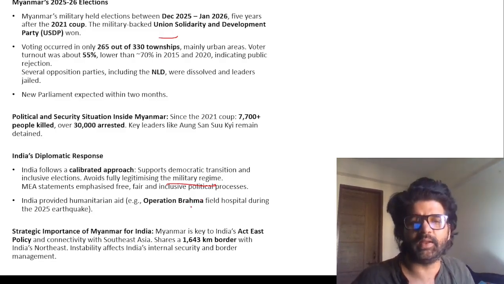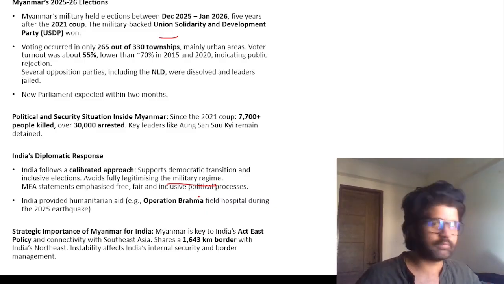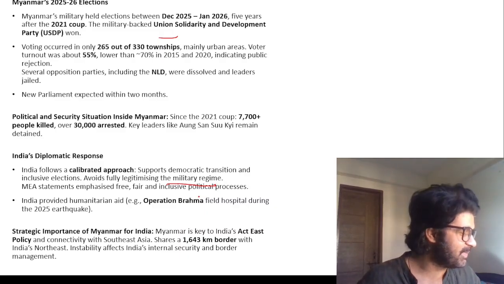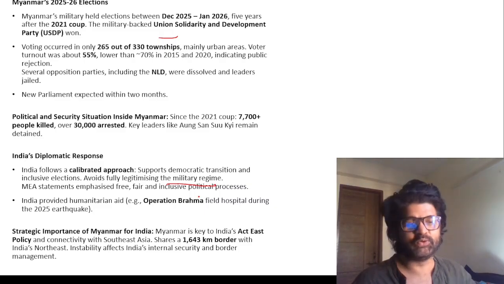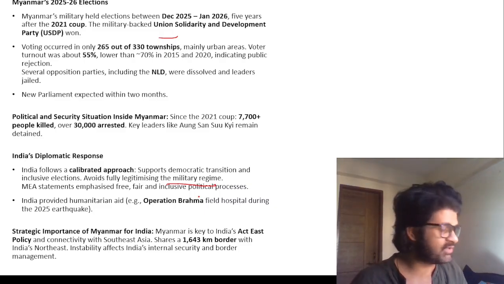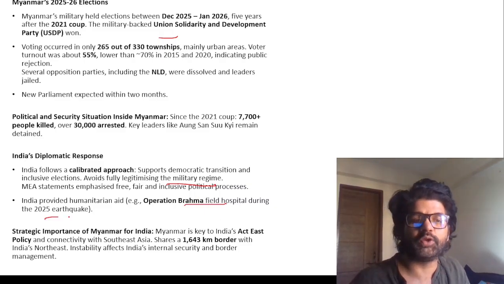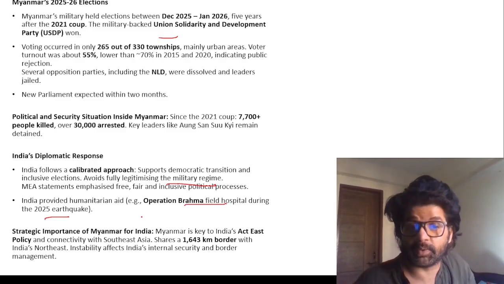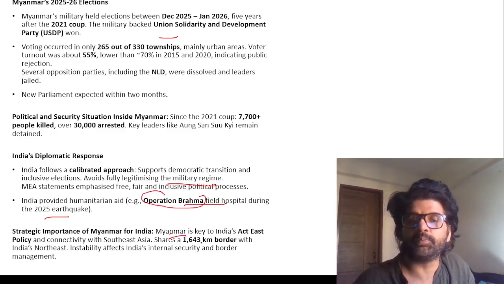We're trying to maintain a balance, just like we are doing in Afghanistan. We don't like the current government in Afghanistan, the Taliban people, but we are trying to do whatever we can. We did stuff. You see, Operation Brahma, field hospital during the 2025 Myanmar earthquake. Remember this, Operation Brahma. Why is Myanmar important?